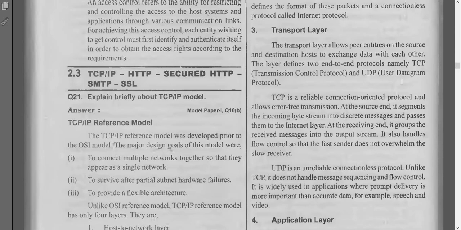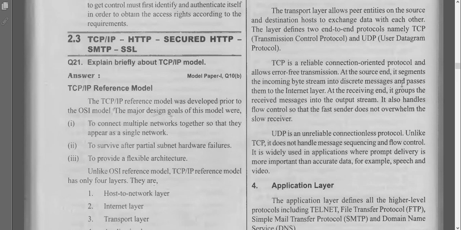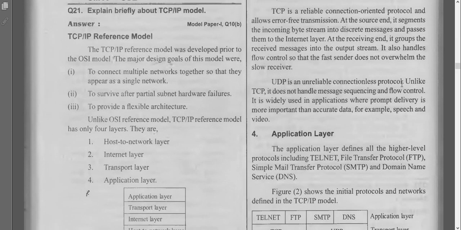So there are two types of protocols, TCP protocol and UDP protocol. TCP is a reliable connection. We can rely on the data we are transmitting from host to source, so the data will be completely received at the source. But with UDP, we won't check for accurate data, but we will check whether prompt delivery has happened on time. So that is about the transportation layer. The name itself describes it. This layer is used to transmit the data from host to source.